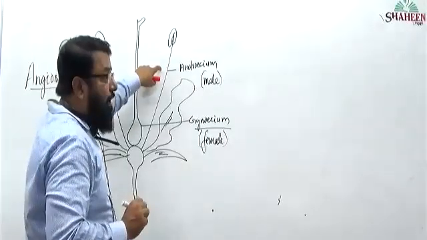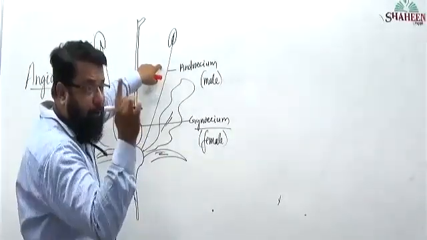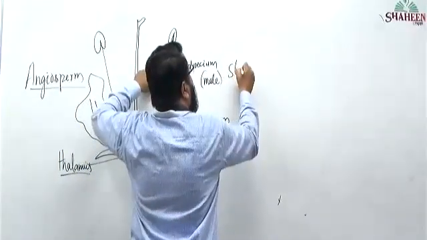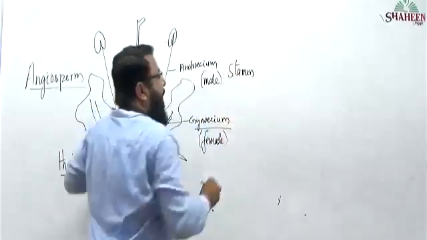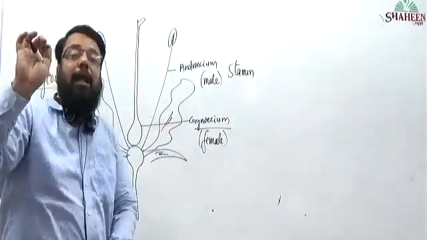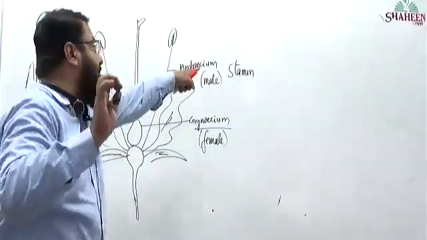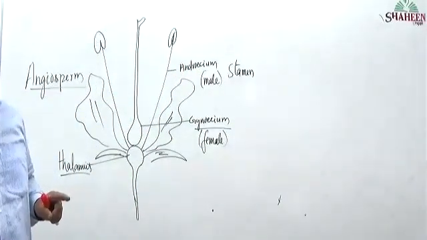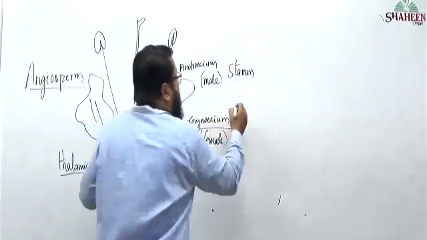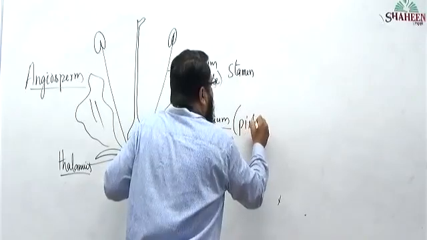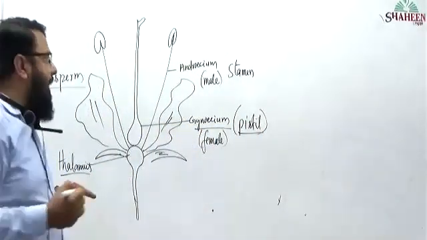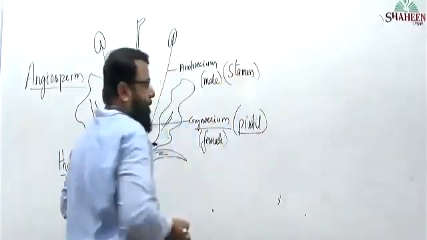The individual unit of androecium is stamen. So, the unit male reproductive part of the flower is the stamen. The individual unit of gynoecium is pistil. Androecium, stamen, and gynoecium, pistil.